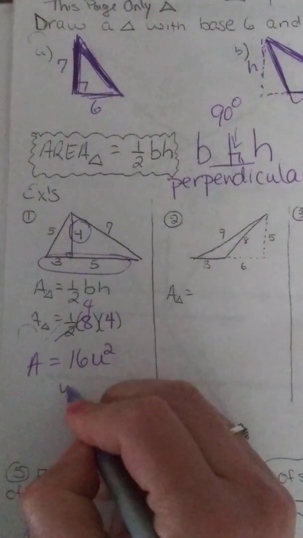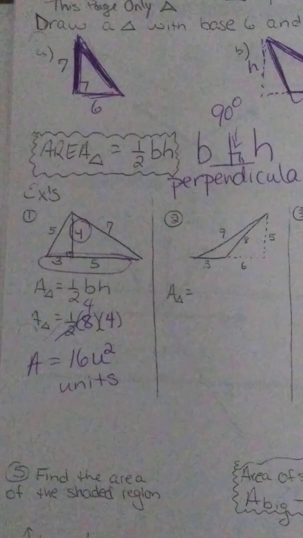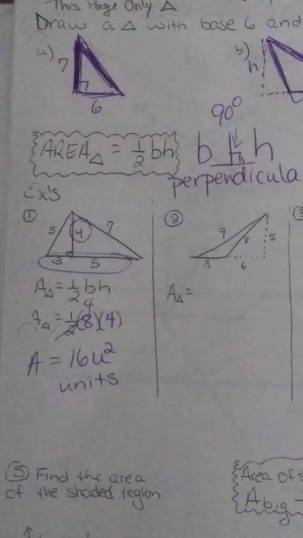So this is units squared. That U is for units because I never said what I was measuring with. Okay, so if it was centimeters, it would be centimeters squared. So going on to the next one, you have to pick out which one's the base and the height.